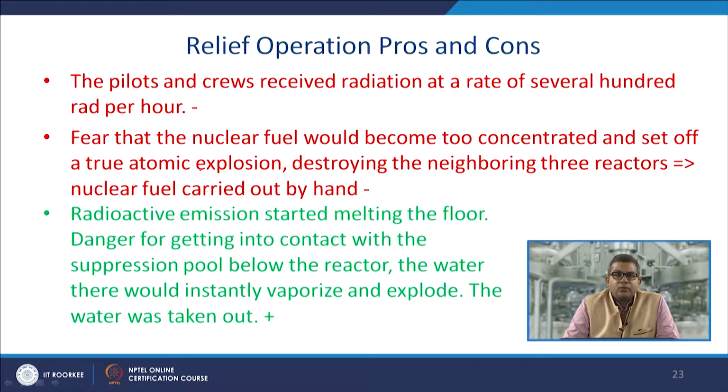The nuclear fuel was cleared by hand. The radioactive emission started melting the floor. So you can imagine how grave it was. Now there was danger of contact with the suppression pool below the reactor, where the water would instantly vaporize and explode. So the water was taken out. That was again a positive of that particular accident.